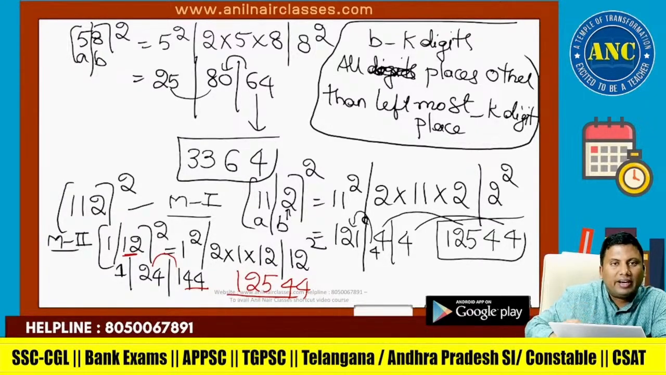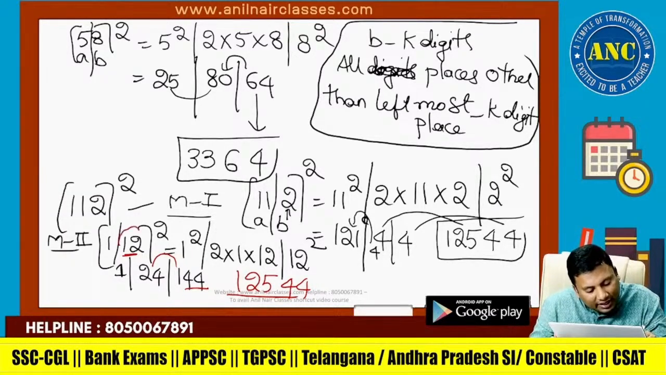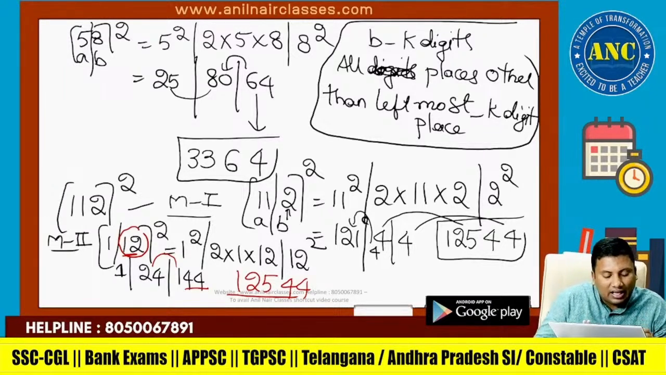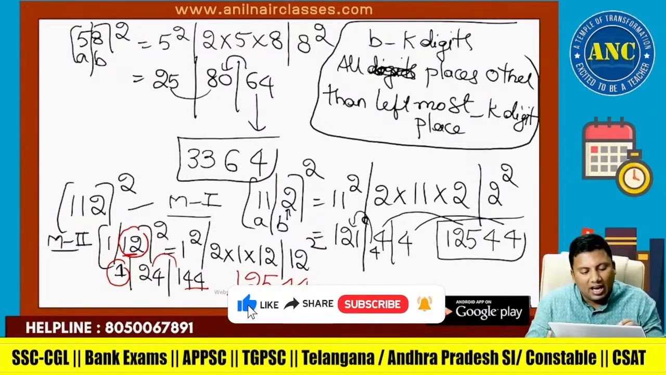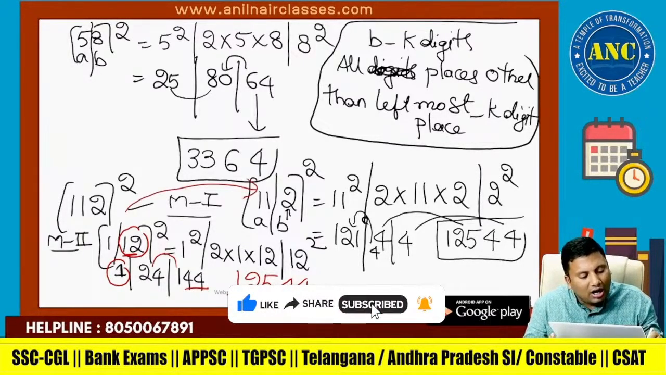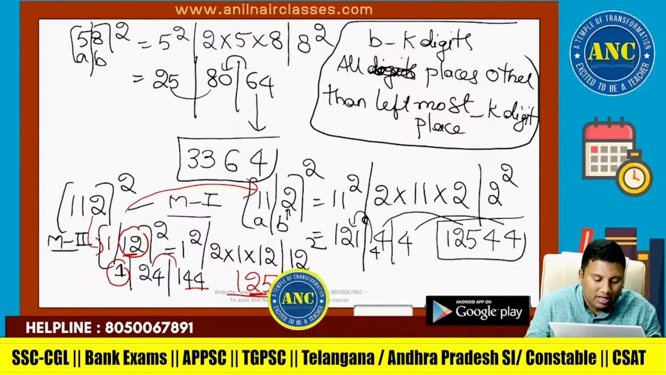Right? 12544. Again I am repeating. A is 1 and B is 12. A square, 2AB and B square. 1, 24, 144. If B is taking 2 digits, anything other than the leftmost place, every place will have 2 digits. 144, last 2 digits is 44. 1 carried. 24 plus 1 is 25. 25, leftmost is written as it is. Either you can use this logic or you can use this logic. Which logic is best depends upon the nature of the number.